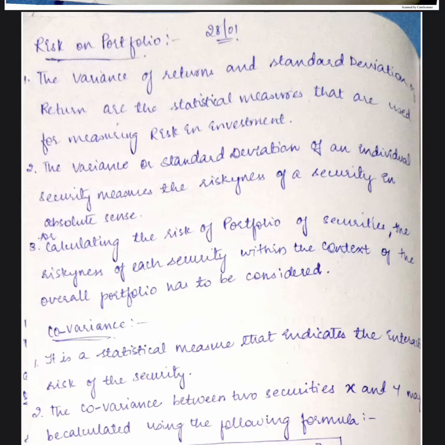Apart from that, when you are calculating risk in a portfolio, we have to consider the risk for each and every security. Then only can we calculate risk for the portfolio. That is what they are saying in point 3. Another important point: under risk, apart from standard deviation and variance, we should also consider two more things, girls. One is covariance, the other one is correlation.